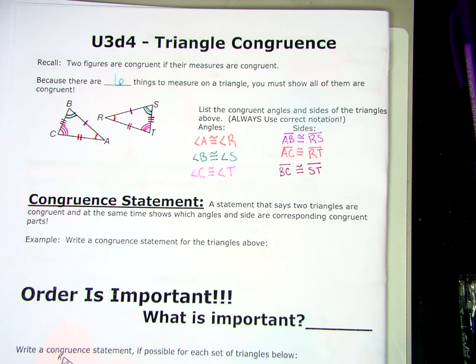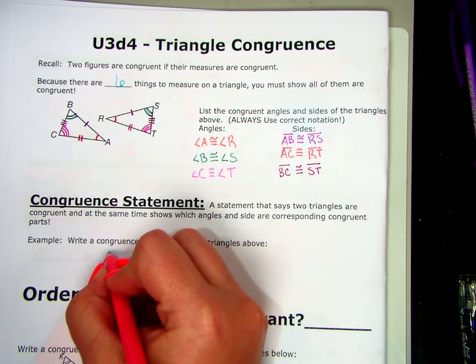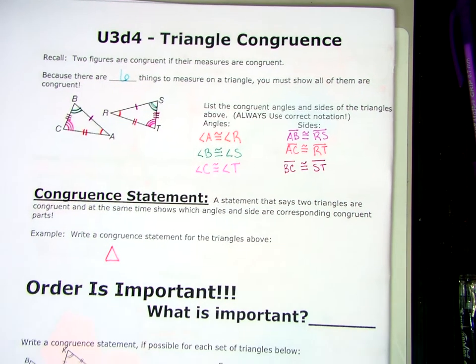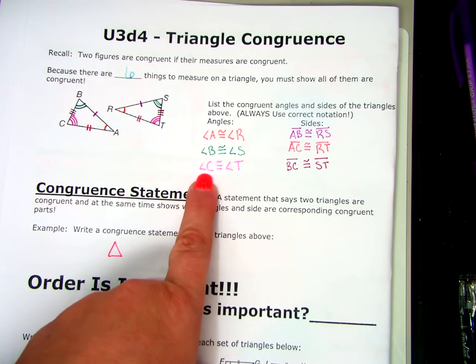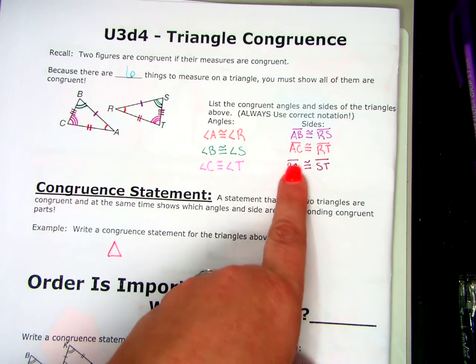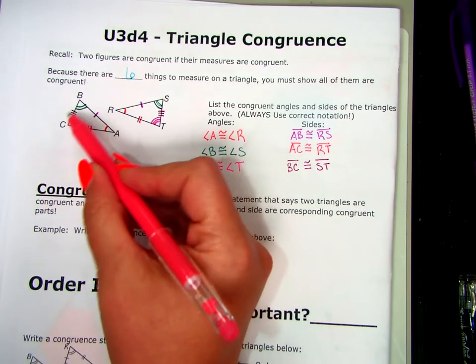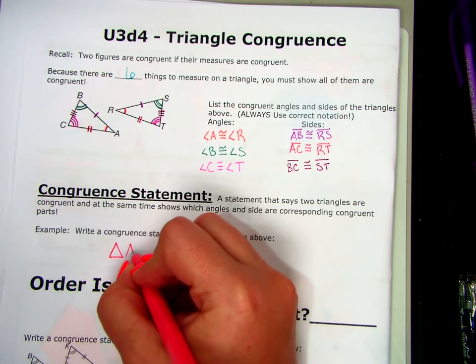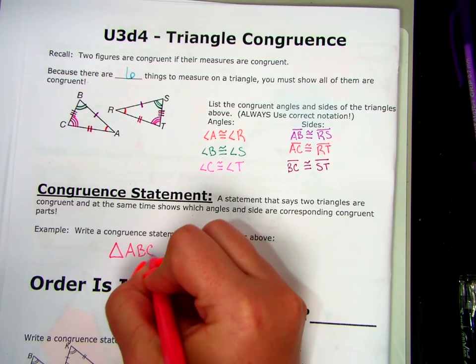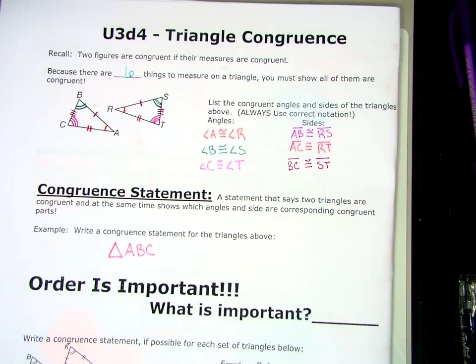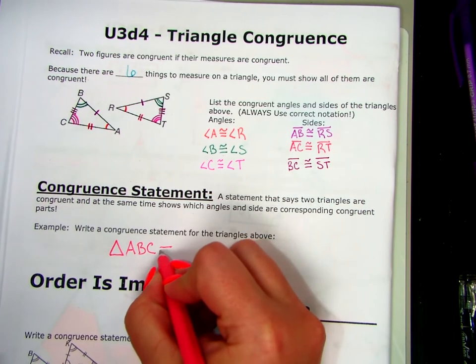It says 2 triangles are congruent. So we're going to name one triangle. I use the triangle symbol, just like before an angle I use the angle symbol, and just like above a segment I use a segment symbol. In front of a triangle, we use a triangle symbol, and then you use its 3 points, its 3 vertices, to name it. So if I want to name this first triangle, I can name it triangle ABC. I don't have to go alphabetical. I could call it BAC or CAB, whatever I wanted to call it. Okay? And we're going to say this triangle is congruent to